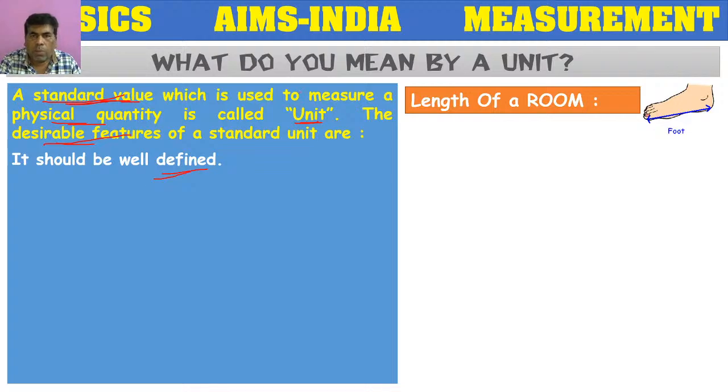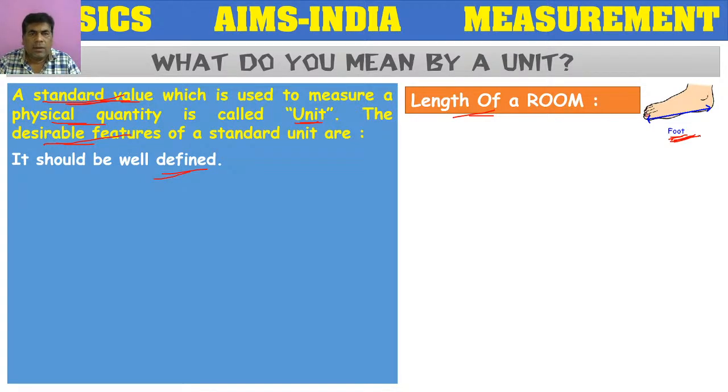Suppose I want to measure the length of a room with the help of the foot. In the olden days, and even nowadays, children while playing cricket measure the distance between two wickets by foot. But if I measure the length of a room with the foot of one person, it will be different from the foot of a second person.